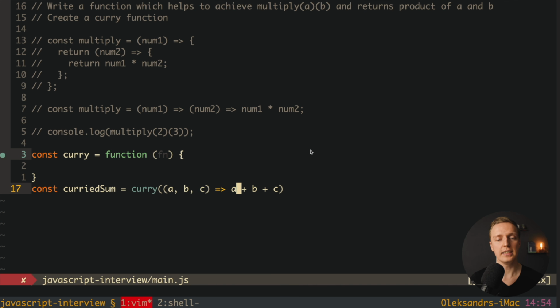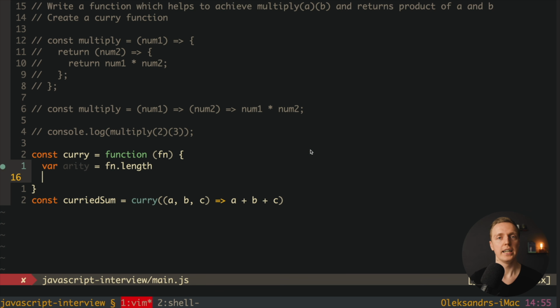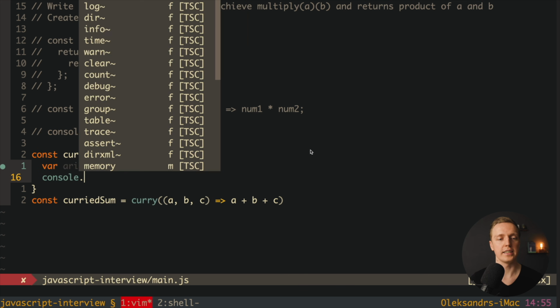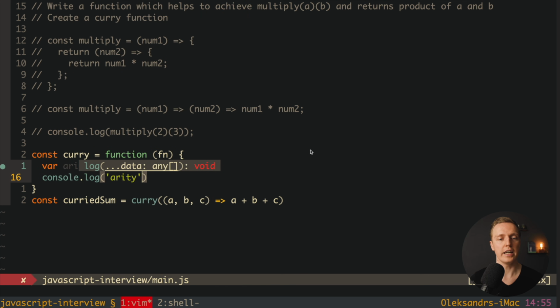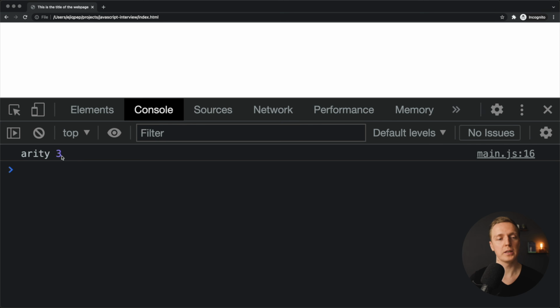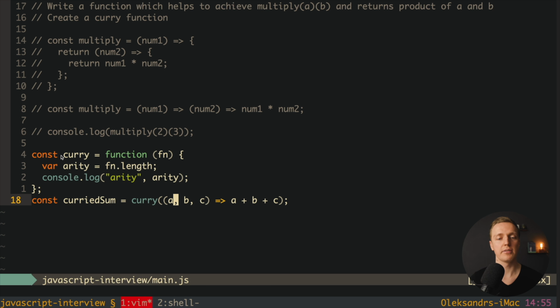So this abc and a plus b plus c is our function here. What we want to do now, we want to know how many arguments we have here. This is why here I want to create a property which is called arity. And here we can just write function length, and we will get the amount of arguments here. Let's check this out, console log arity, and here is our arity. I'm looking in the browser and we're getting 3, because here we have 3 arguments, a, b, and c.